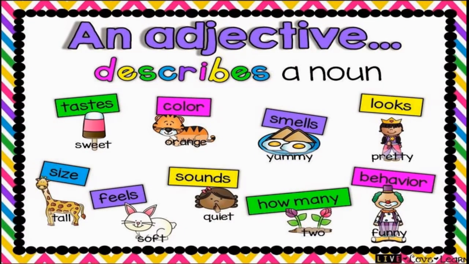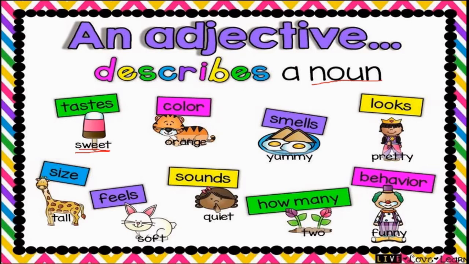An adjective describes a noun. Okay, you know that noun is nothing but the name of a person, place, thing, animal, etc. Correct? You are thorough with the noun, isn't it? Now, here we can see this is ice cream. What is the taste of this ice cream? Sweet. See, this is an adjective.